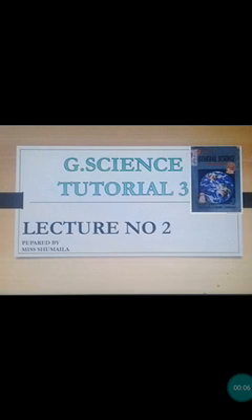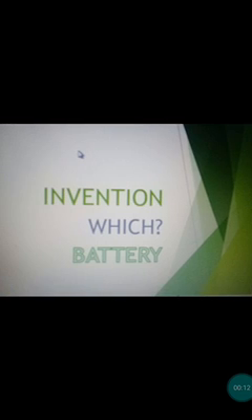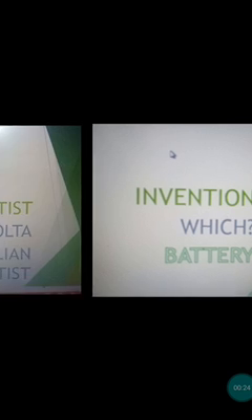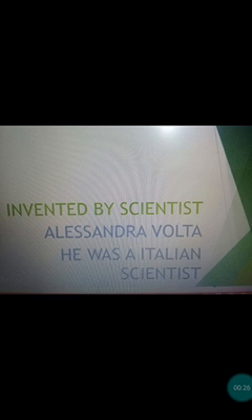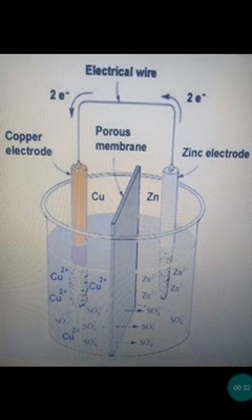Students, today we are going to talk about third week lecture number 2. What are we going to discuss? We are going to discuss an invention. Which type of invention are we going to talk about? We are going to talk about the battery, basically how the battery was formed and invented. The battery was invented by a scientist whose name was Alessandro Volta. He was an Italian scientist.